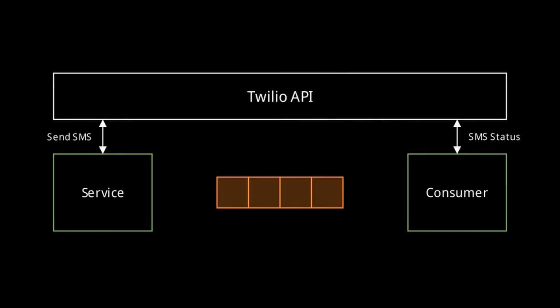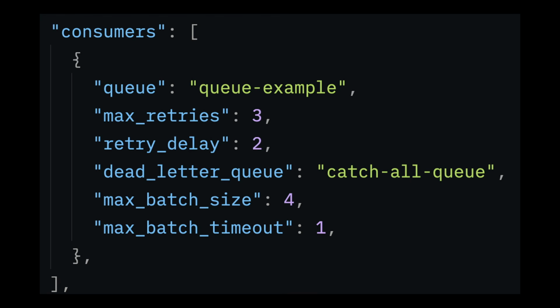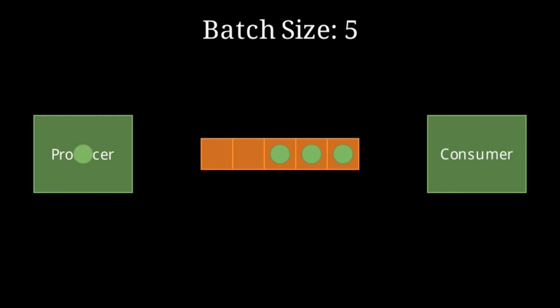In the consumer, you can also explicitly configure the max number of retries, a retry delay in seconds, and if all the max retries have been hit, a dead letter queue that will catch the event so you can process it later. You can also specify a max batch size and a max batch timeout. The batch size parameter indicates the number of maximum events that you want to be processed in a single batch.